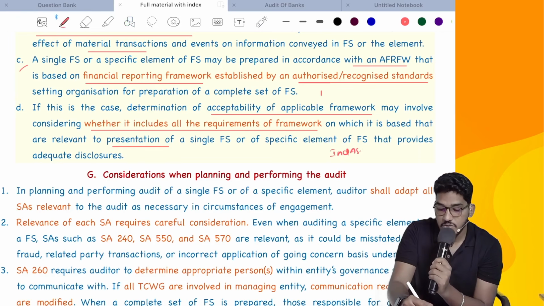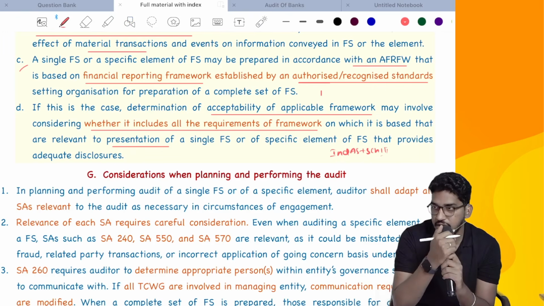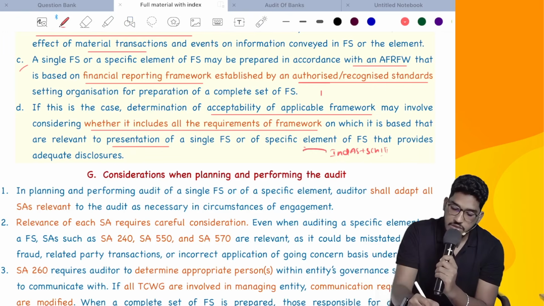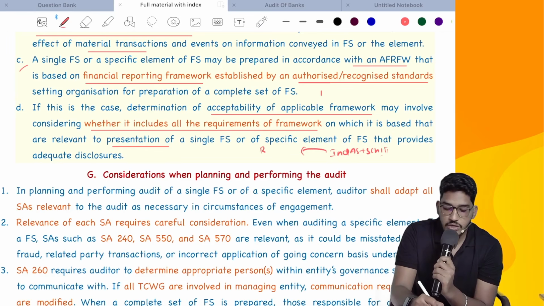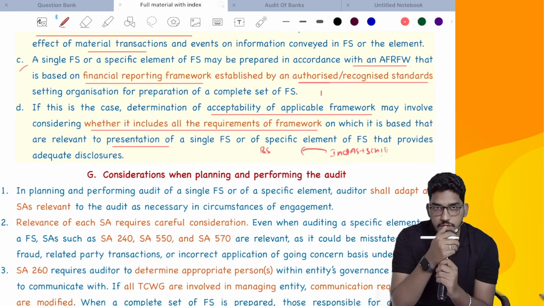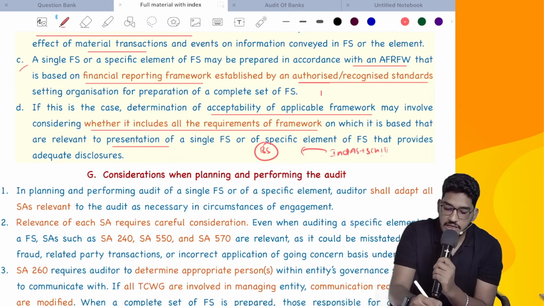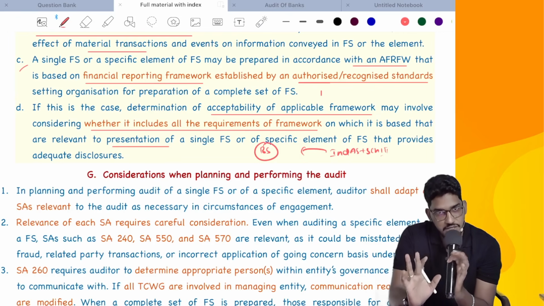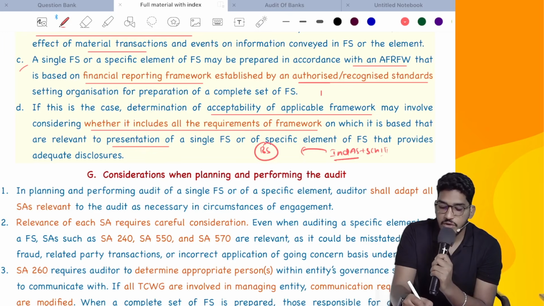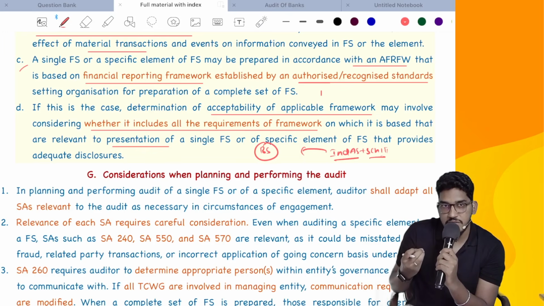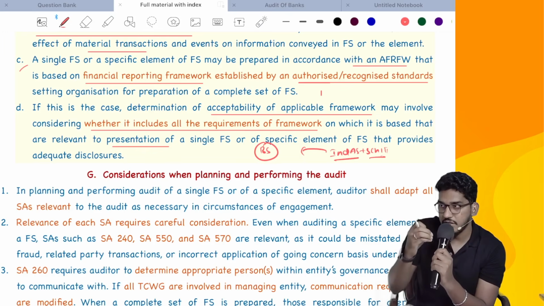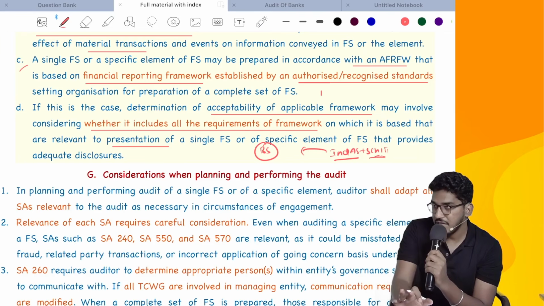So Ind AS and Schedule 3, this is the framework for complete set of financial statements. Now you are supposed to conduct audit of only balance sheet. So now the management what they have done is even for preparing the balance sheet alone also, they have followed relevant extract of the Ind AS, whatever standards which are dealing with the balance sheet items and whatever presentation given for the balance sheet they have extracted.